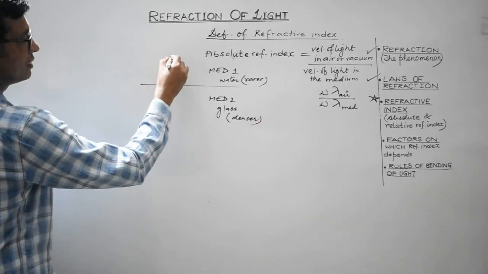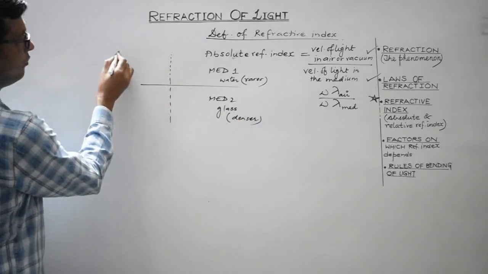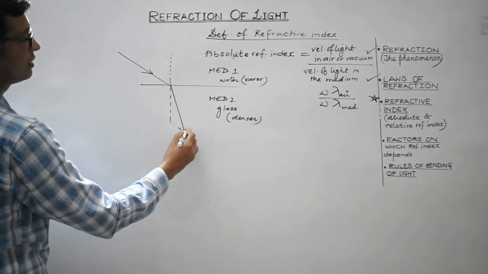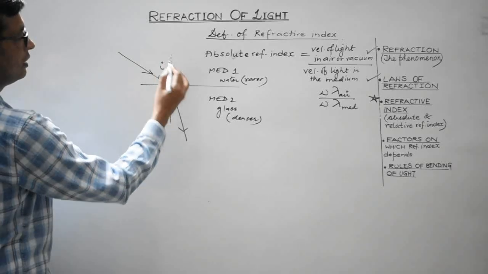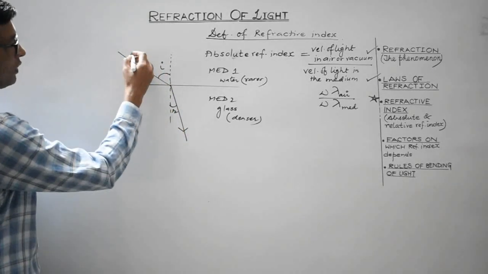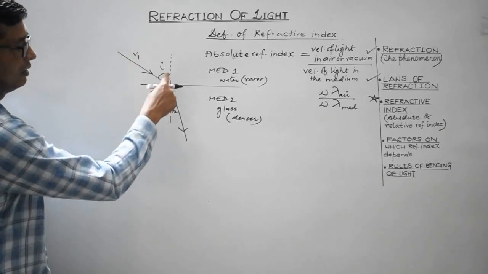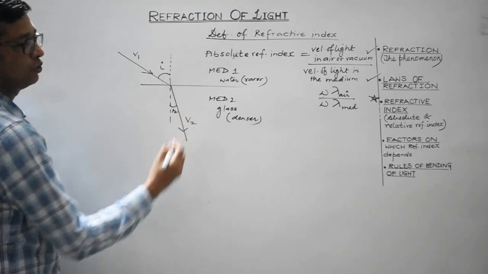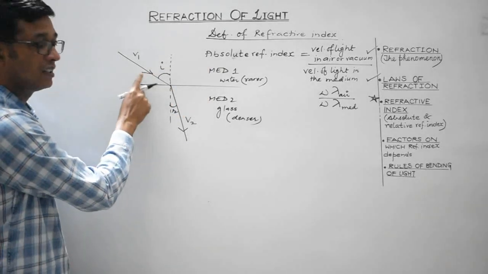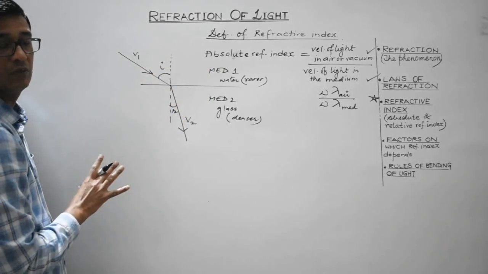So what happens is, when the ray travels from rarer to denser, it will bend towards the normal like this. This is the angle of incidence, this is the angle of refraction, right? Here the speed of light is suppose v1. Here the speed of light is suppose v2. Obviously, in the rarer medium, the speed of light is greater than that in the denser medium, right?